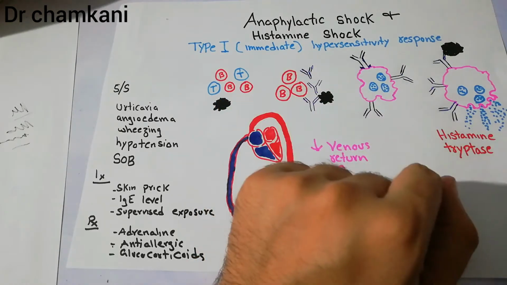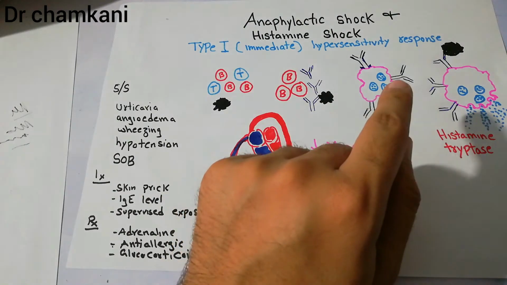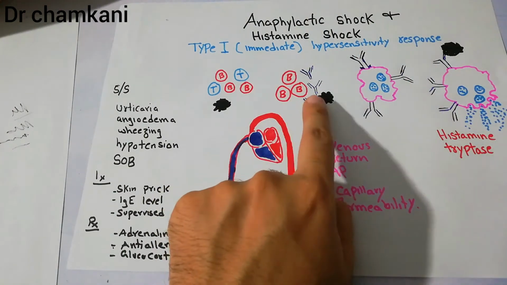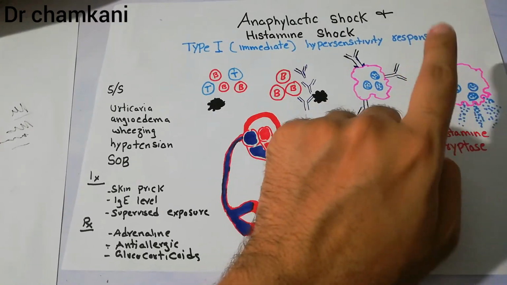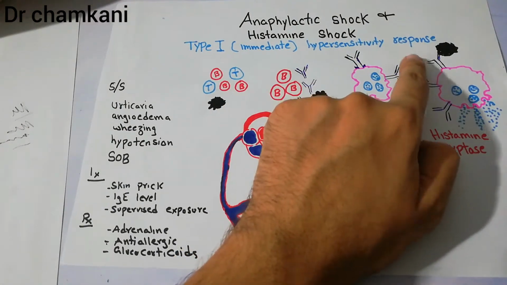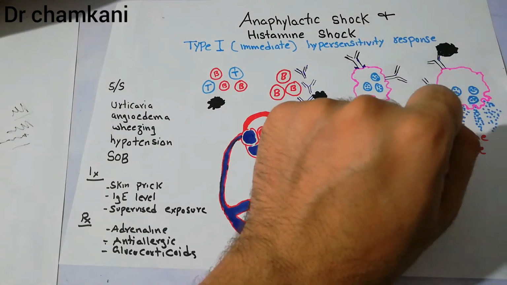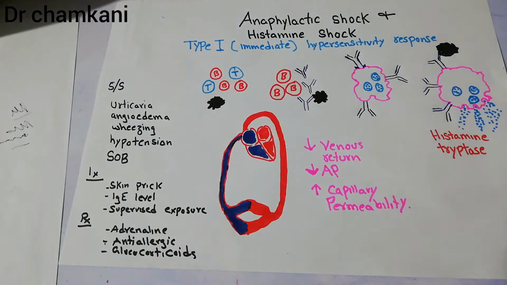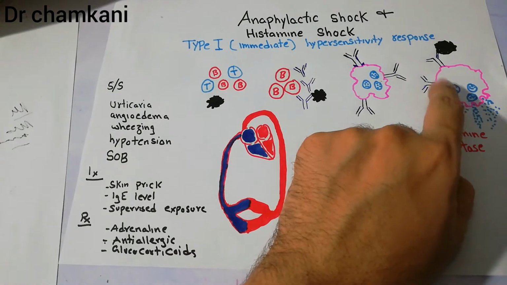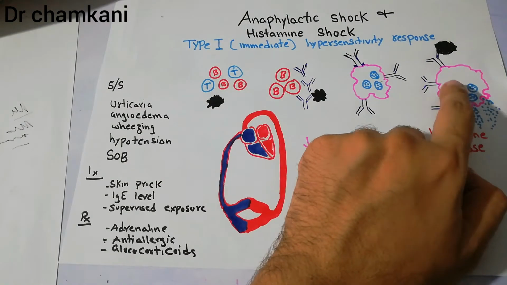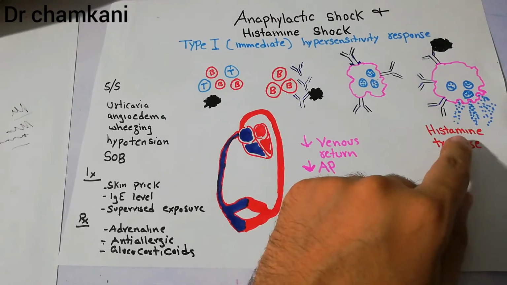The mast cells are present in the tissues, and the basophils are in the blood. Now, this is the first exposure, and next time this antigen enters the body, it will directly bind to the antibody, or the antibody will directly bind to this antigen, and they will try to stop the invasion of this so-called invader or foreign particle. And while doing so, when it binds to the antibodies which are now attached to this mast cell, these mast cells get activated. Now, once the mast cells get activated, they release histamines and tryptases.